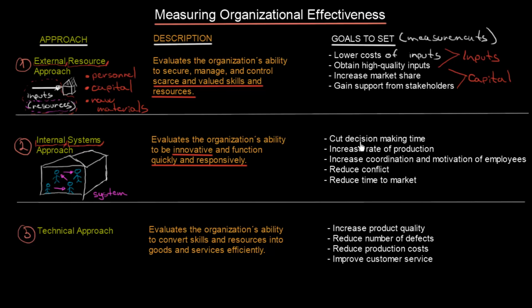Let's see some goals that we should set. Cut decision making time, increase the rate of production, increase coordination and motivation of employees. This is a really important one. Then reduce conflict and reduce time to market. I think you can quite clearly feel that all these are striving for one particular purpose, which is increasing innovation. And that is exactly what we have talked about here. If we are using the internal systems approach, we are trying to increase the innovation within our company.